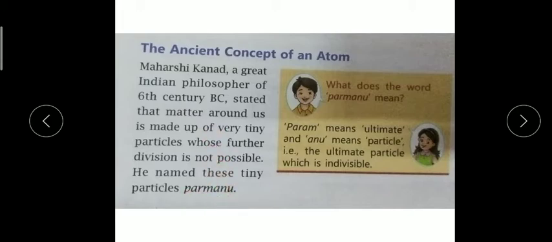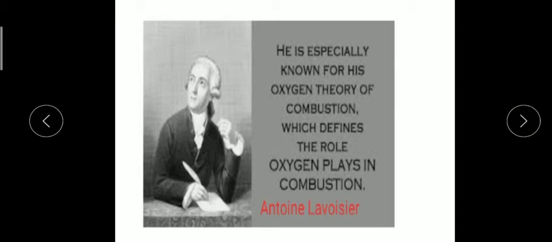What is the meaning of this Parmanu? Param means ultimate and Anu means particle. So everything is made up of this ultimate particle which is indivisible, which we cannot divide. You should know this is from the 6th century BC. Our Indian scientists were so intelligent that they discovered this. There are so many scientists, our Indian history is so rich, and you should get information about them also.